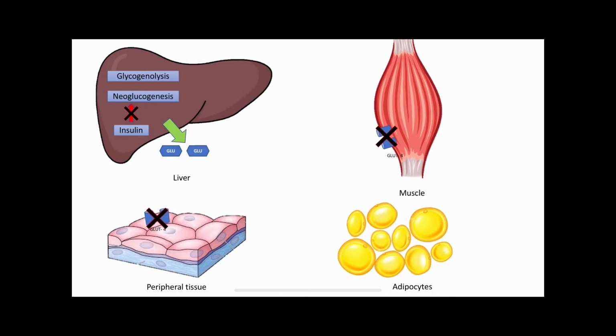And lastly, it also decreases the utilization of glucose by antagonizing the action of insulin over the peripheral tissue. So less glucose will enter inside the peripheral tissue and less glucose will be utilized by the cells. So the overall effect will be an increase in the plasma glucose level.